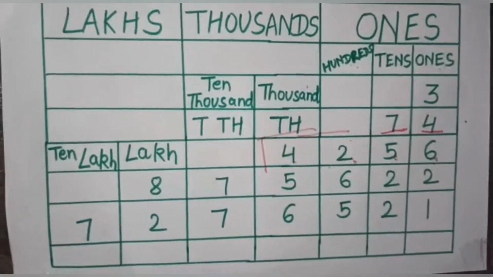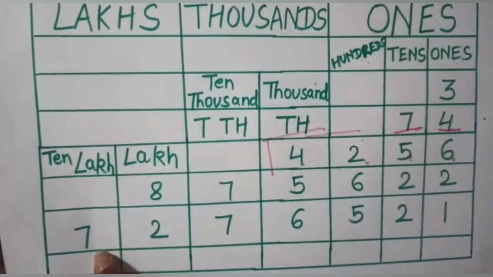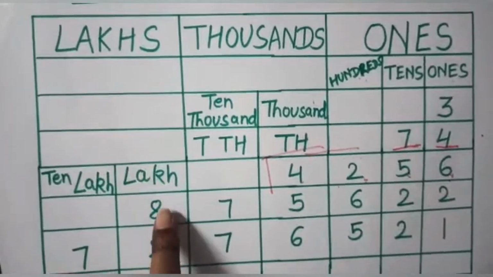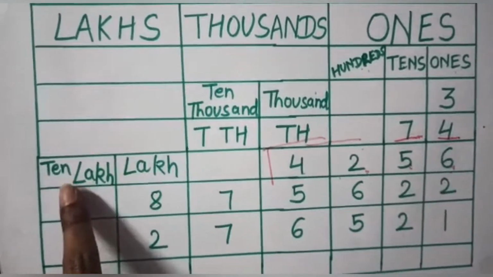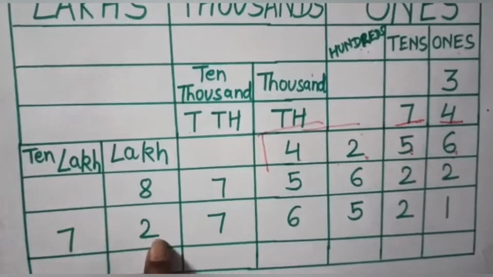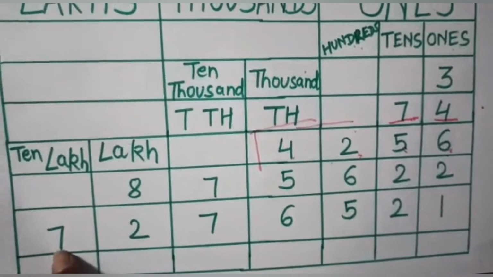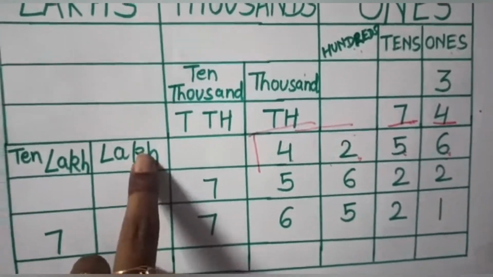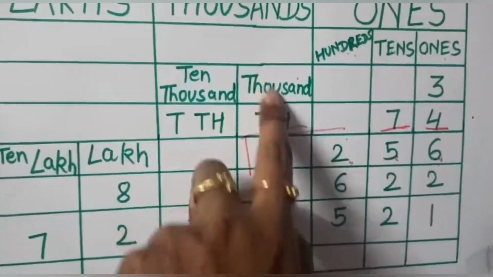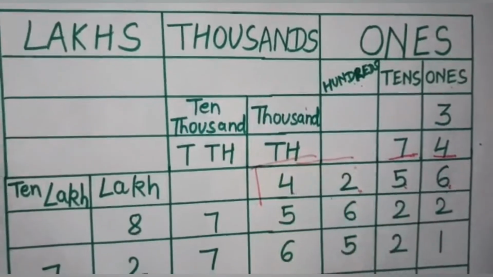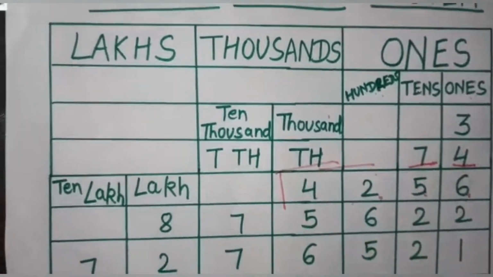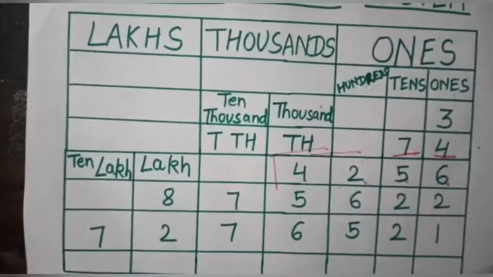Let's read this last 7-digit number. I told you, the same house, the places' numbers will be read together. 72 lakh, 76,521. So this way we need to read them.